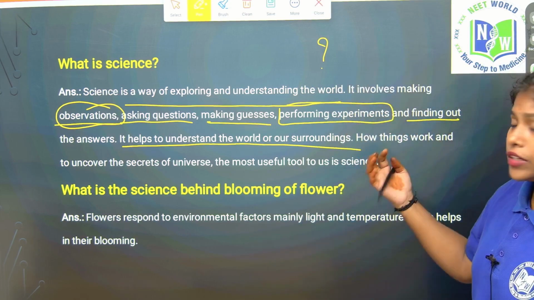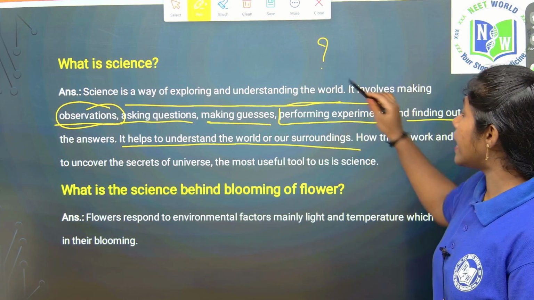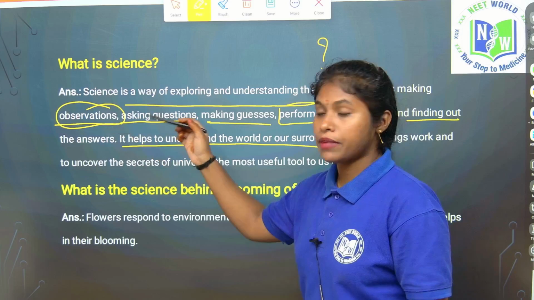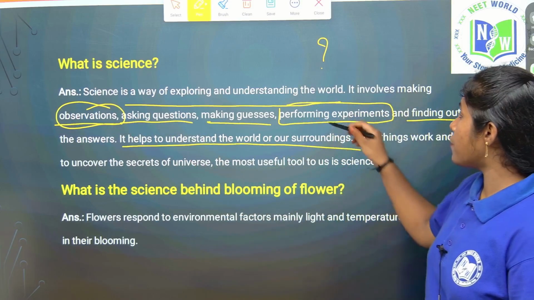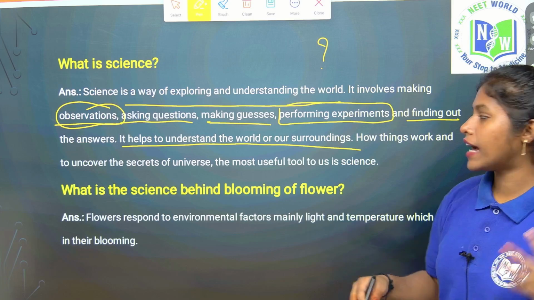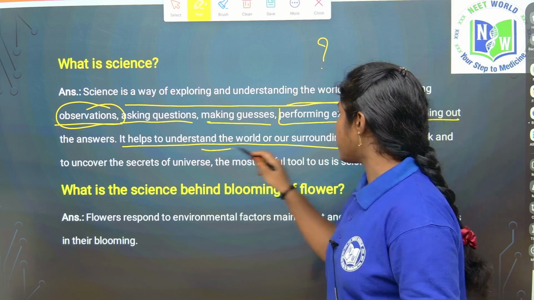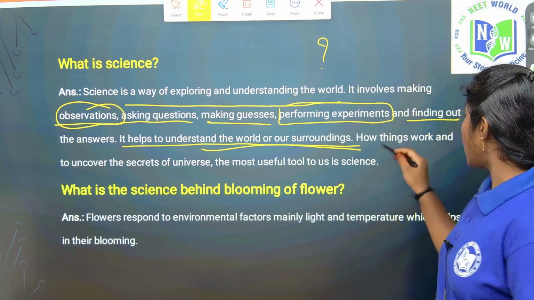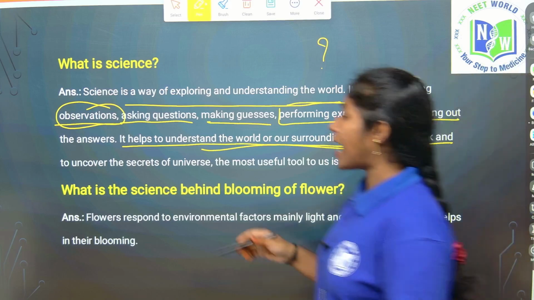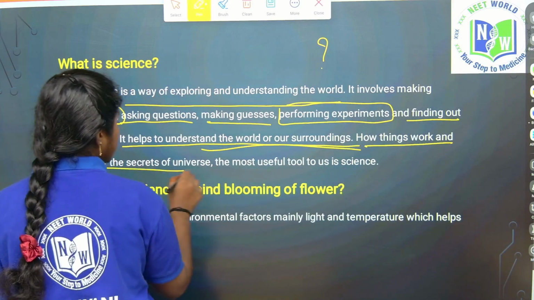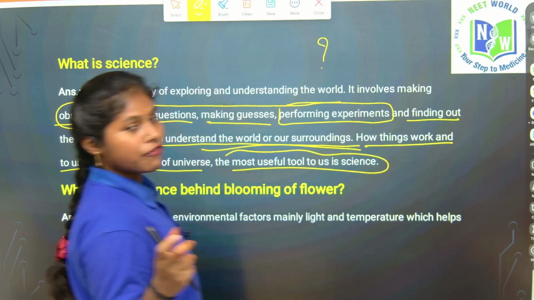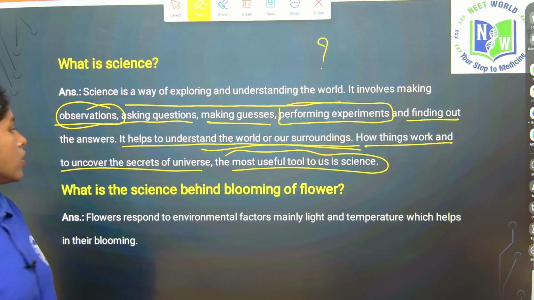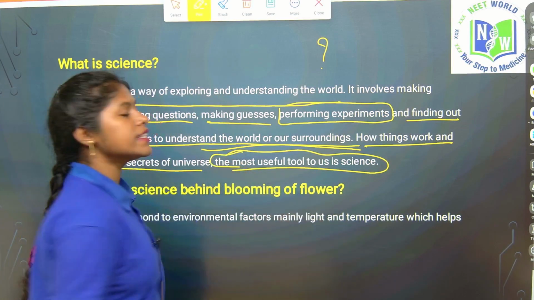It is quite easy with scientific methods like observing, asking a question, making a guess, performing an experiment and finding the answer. It helps to understand the world of our surroundings, how things work and how to uncover the secrets of the universe. To understand the world, the most useful tool is science alone.